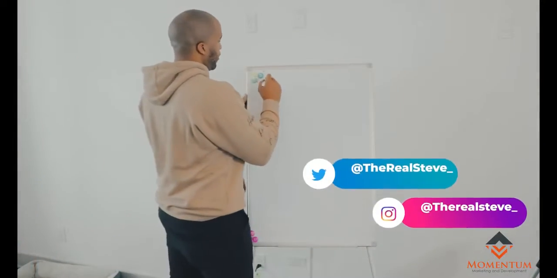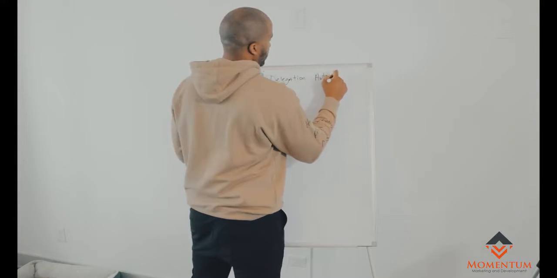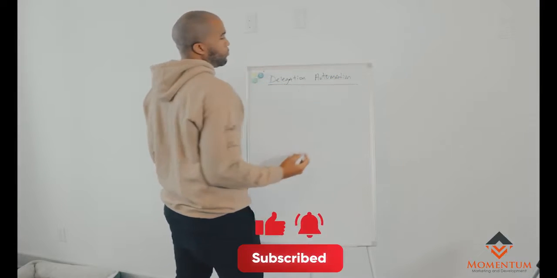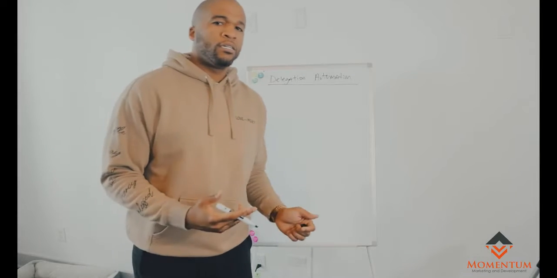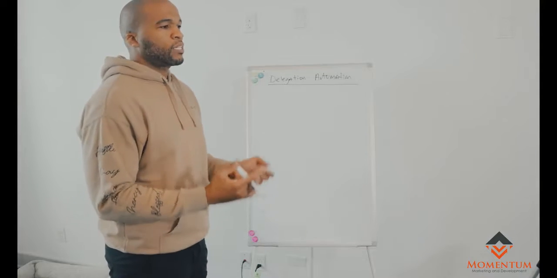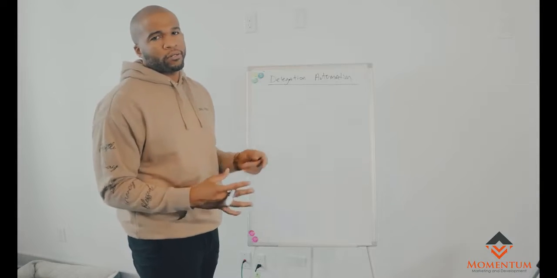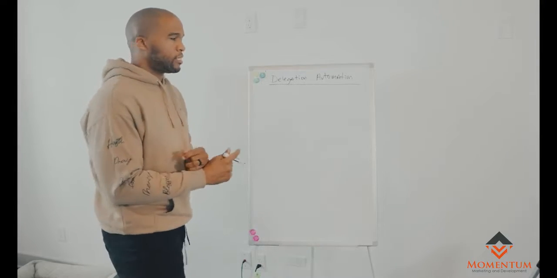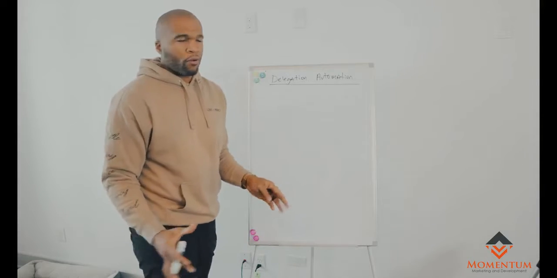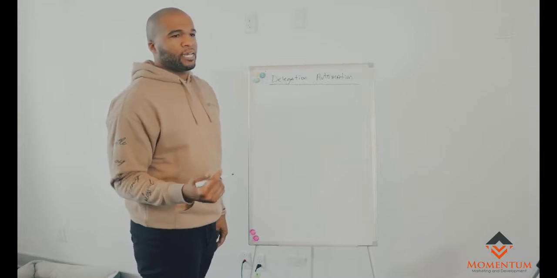The second type of automation you want to have, we'll call it delegation automation. It's just a fancy way of saying we want to automatically send instructions to our team when a specific event happens, right? Which keeps everybody accountable, but also makes it easy to keep track of what's going on in your business. So let's just use this example. Let's say we've already had a customer purchase. We've already got that, they've already been onboarded, whatever, but there's certain things that need to be done.